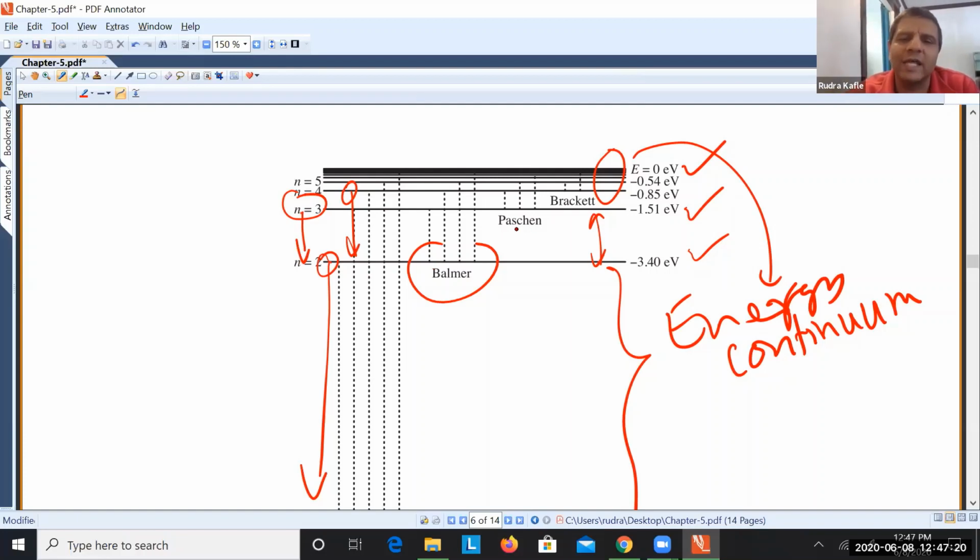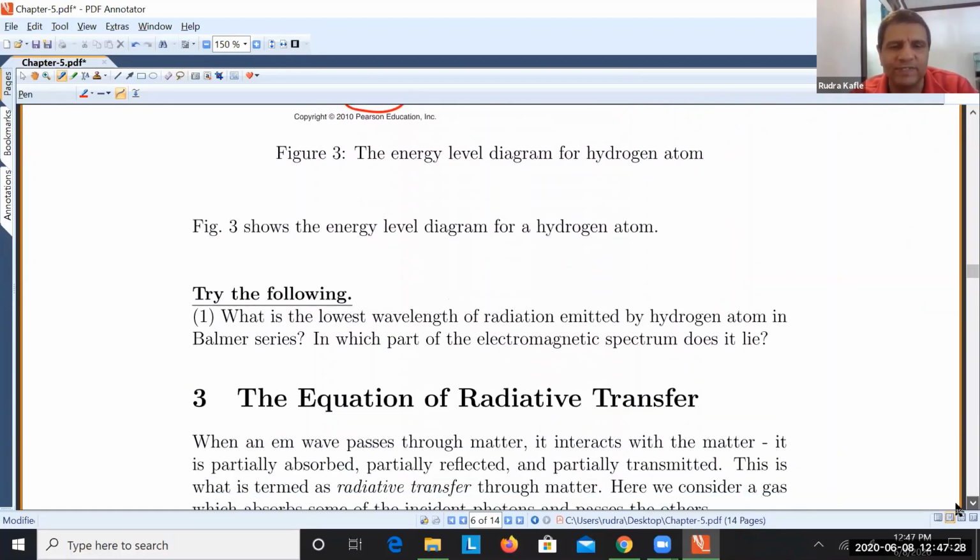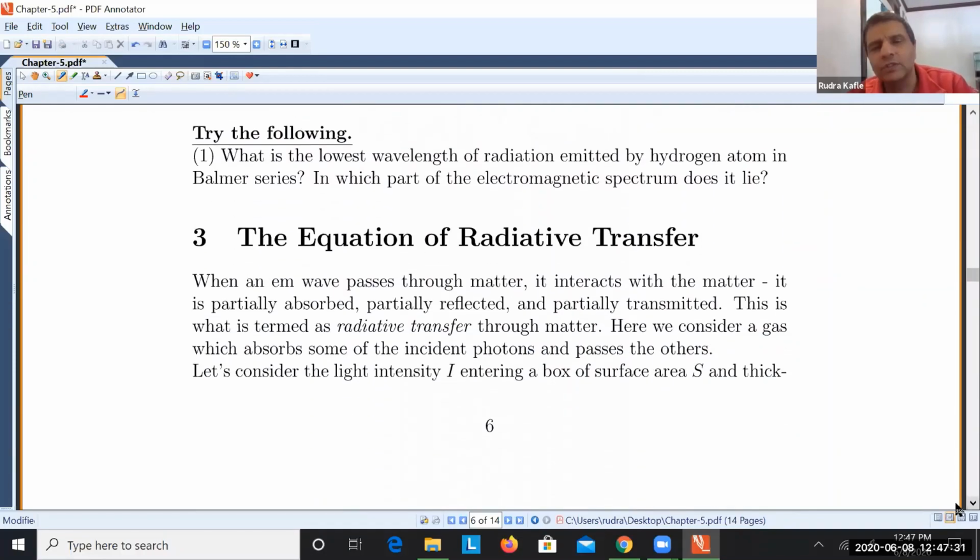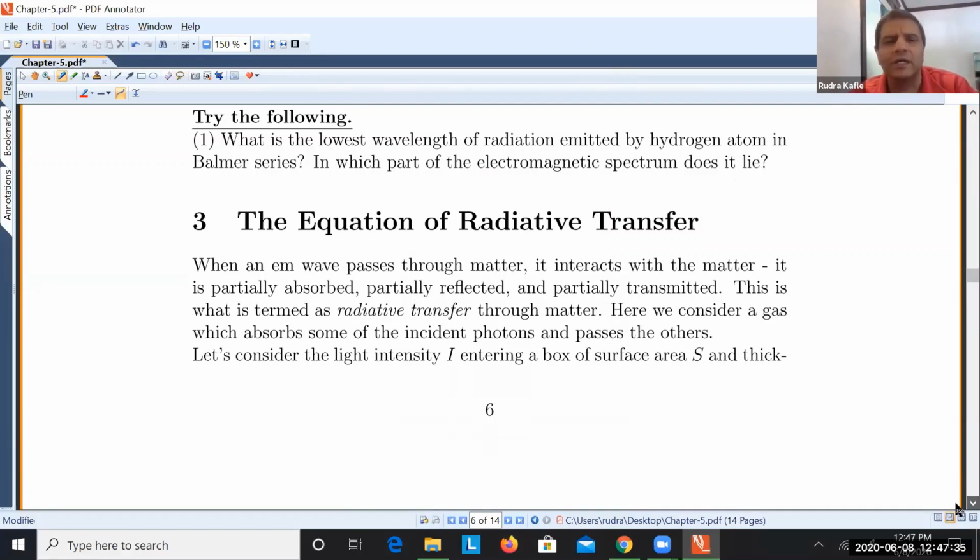And the other higher series, like Paschen, Brackett, and Pfund, those series we cannot visualize. That means they don't come in the visible range. Okay, so that is the part. I'm stopping that part there.